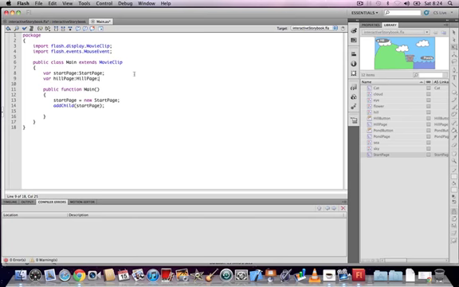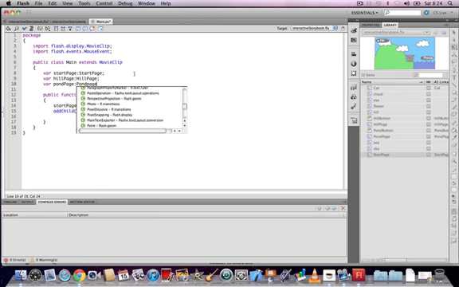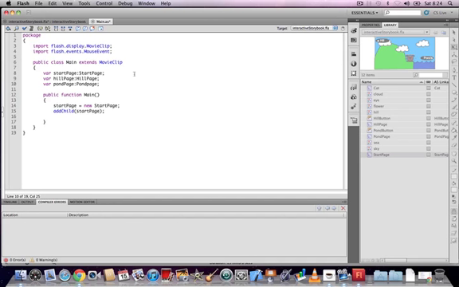The first hill page is the variable name, should have a small h and a capital P. The second hill page is the class name, should have a capital H and a capital P. Skip a line, var pond page, small p, capital P, colon pond page, capital P, semicolon. And that creates two variables of both the hill page and pond page respectively.